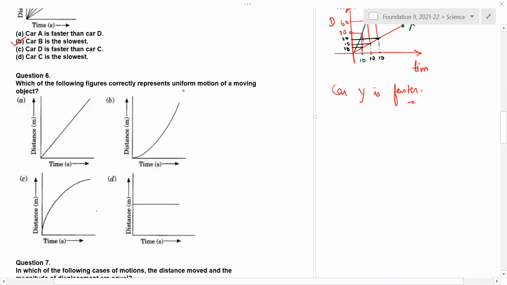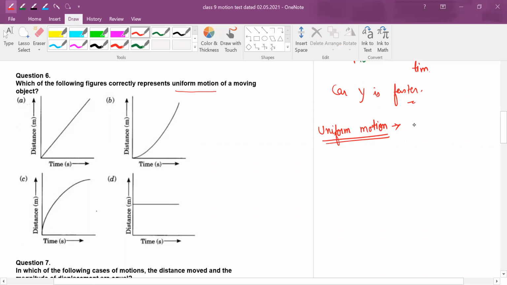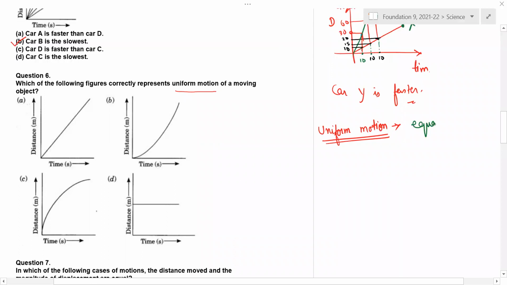So it says uniform motion. What is the definition of uniform motion? Sir, when a body covers equal distance in equal interval of time. Very good. So uniform motion means equal distance in equal time. That's all. It is the simplest definition.